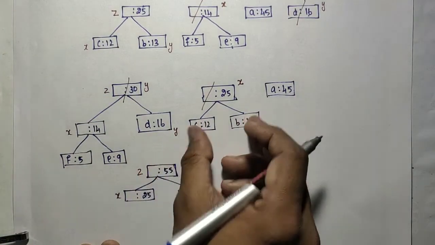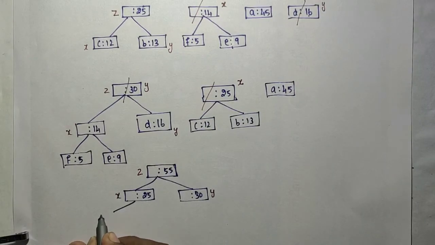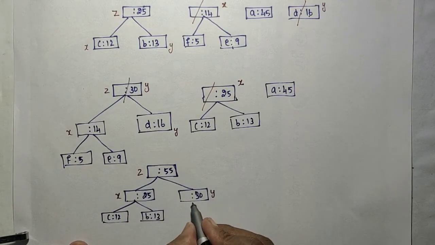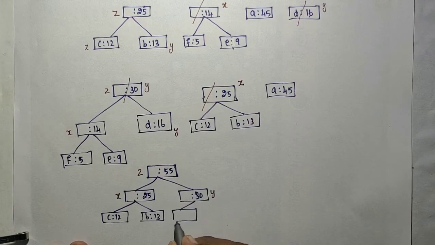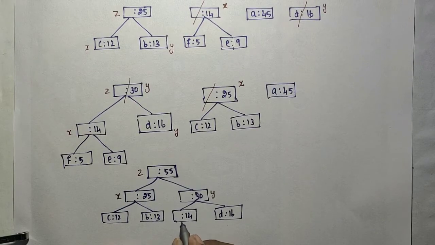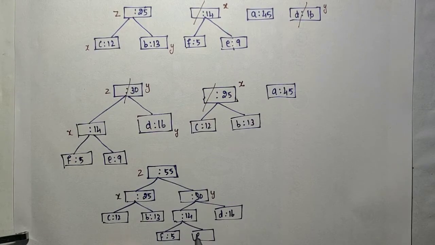So now what is happening? The 25 existing has to be drawn like this. C12, B13. This 30's left will be that 14. 30's right will be that D16. Then next, 14's left will be that F5. 14's right will be that E9.